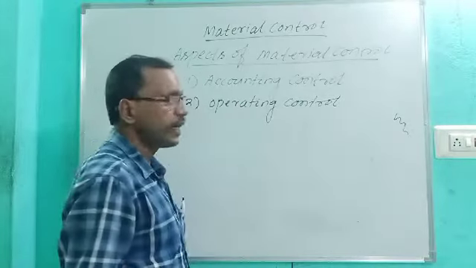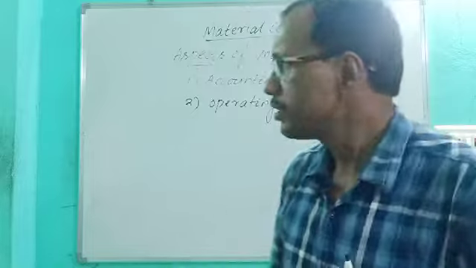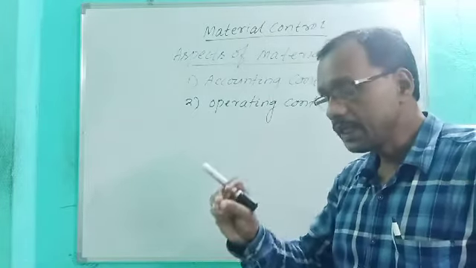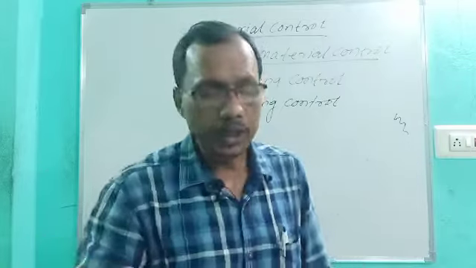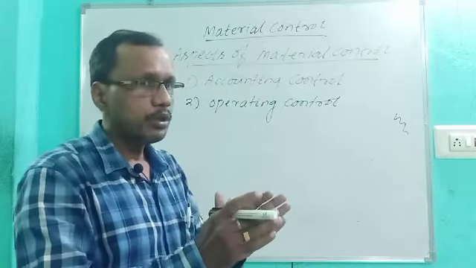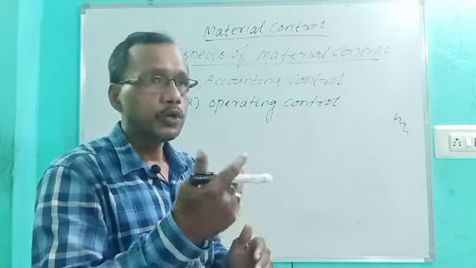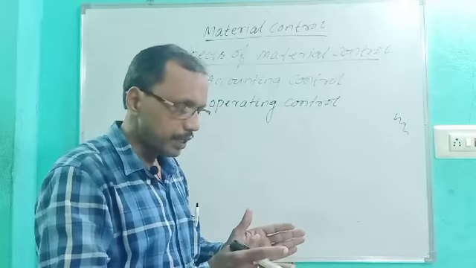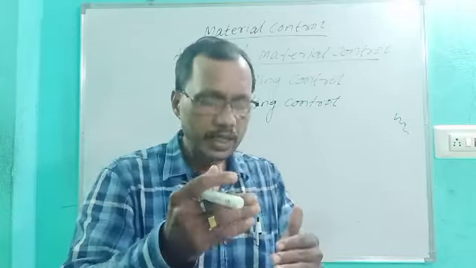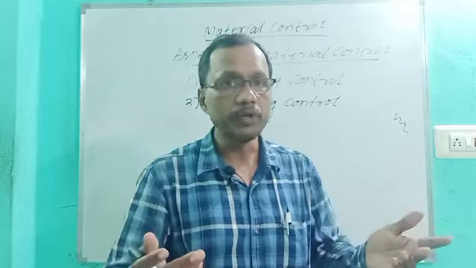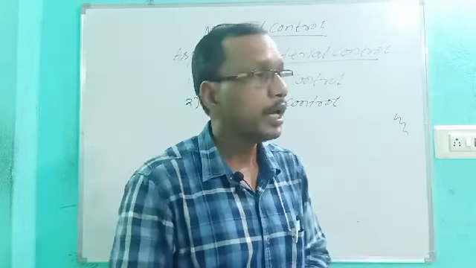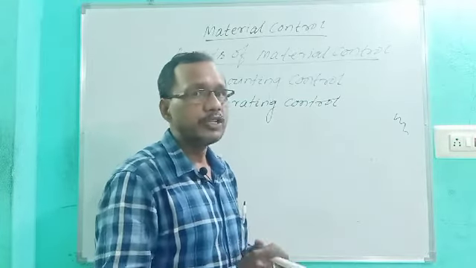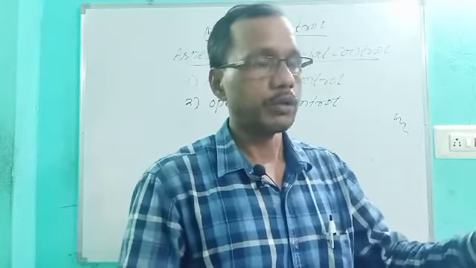The next one is operating control. Operating control means materials should be purchased, should be used, should be kept in the store in such a manner that no shortage will arise in case of production. That means if material is in a short position, less than the minimum position, there is every possibility of hampering or stoppage of production. And excess of material kept in the store leads to increasing of your carrying cost.